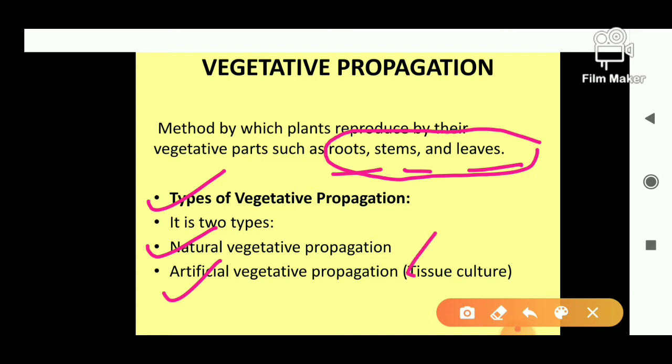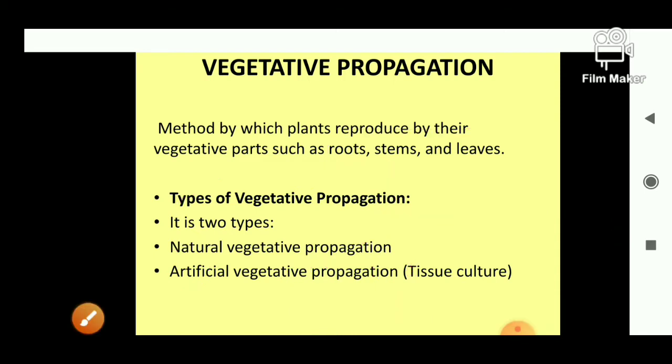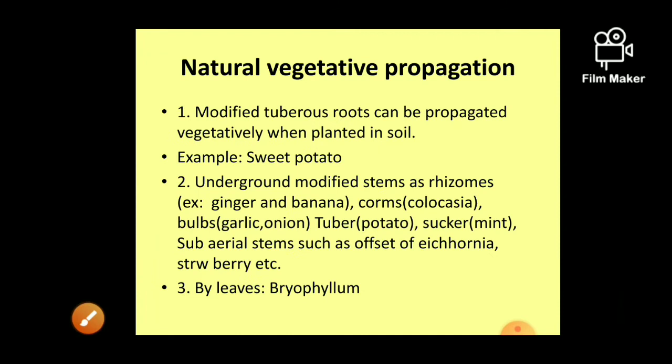The first is layering and the second is grafting. Then tissue culture, grafting, and layering. Now see next, natural vegetative propagation. Now see one by one.